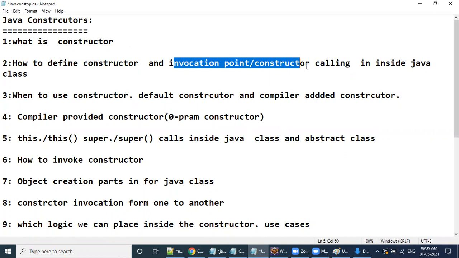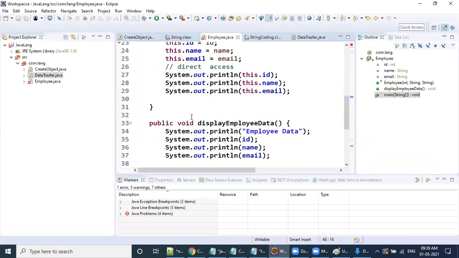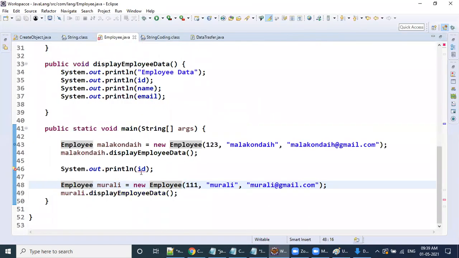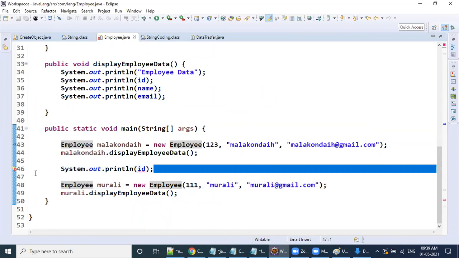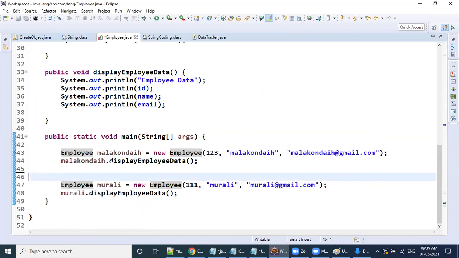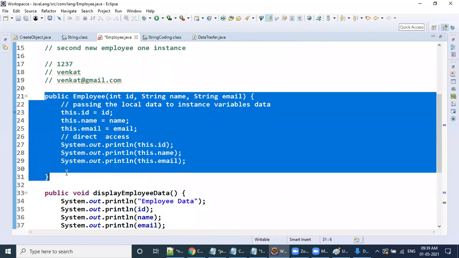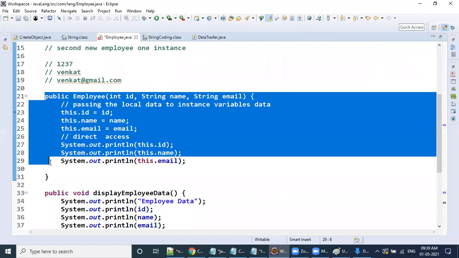Invocation point or constructor calling is nothing but, I'll discuss here. In any Java class, once you have declared a constructor, how many times can we call it? Only one time or multiple times can you call this one?